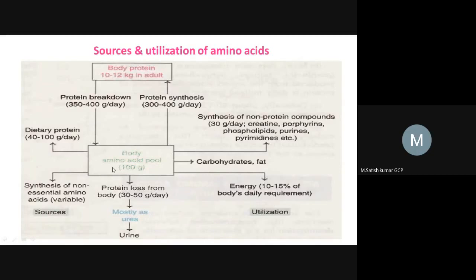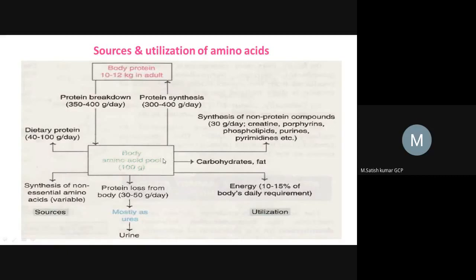These amino acids will be converted into carbohydrates and fats, and these amino acids will give acetyl coenzyme A, which is useful for releasing energy. So the amino acids present in the pool will be utilized for many purposes: the formation of carbohydrates and fats, and they will also fulfil 10 to 15% of the energy requirement of our body.